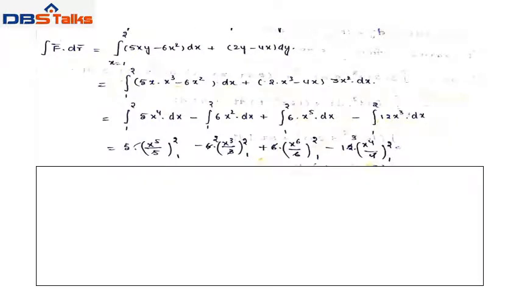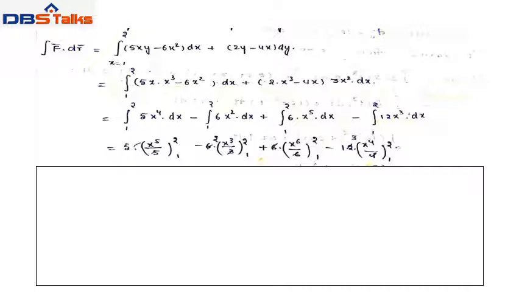Taking integration on both sides, integral F bar dot dr bar equals integral (5xy minus 6x square) dx plus (2y minus 4x) dy. In this integration we have to apply y equal to x cube and dy equal to 3x square dx. So this integration may be changed into the variable x. So we have to take the x limits. Given points (1, 1) to (2, 8), that means x limits are 1 to 2.